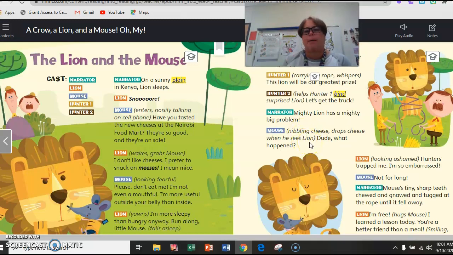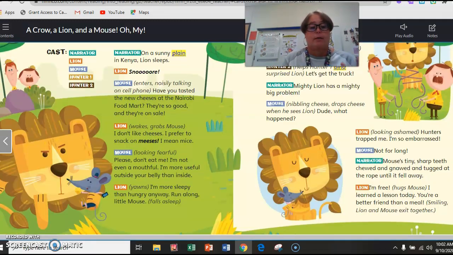So you can create a mental picture in your mind of the little mouse. He's just walking along, having a great day, and he looks over and he sees the lion all tied up. And he's holding some cheese and he just drops it because he's like, what is going on? How did this lion get all tied up? So in your mind, just picture that mouse walking. I even like to picture his face. He's so shocked when he sees the lion. Like when I see something shocking, I'm like, oh my gosh. Dropped everything in his hands. Dropped the cheese. And he just couldn't even think anymore. He's like, I don't even know what to say.